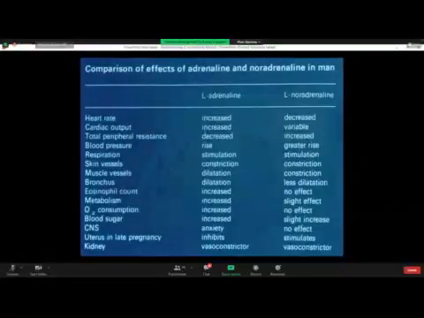Now, a tumor of the pheochromocytes or chromaffin cells is called pheochromocytoma. And in pheochromocytoma, there is labile hypertension, there is labile hyperglycemia, and then there is anxiety and tension all the time.